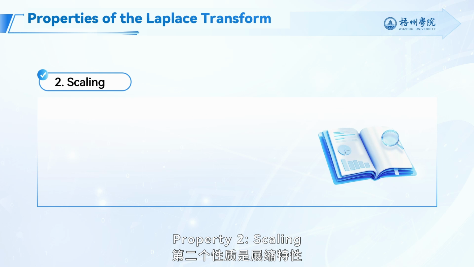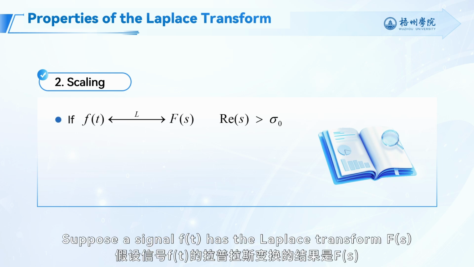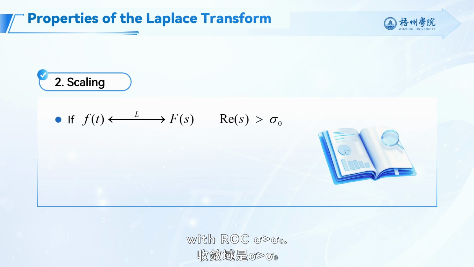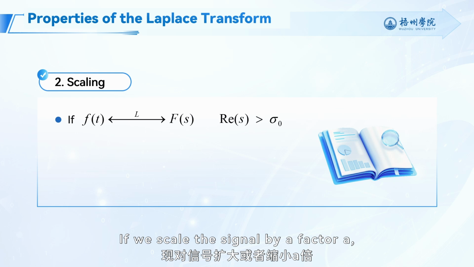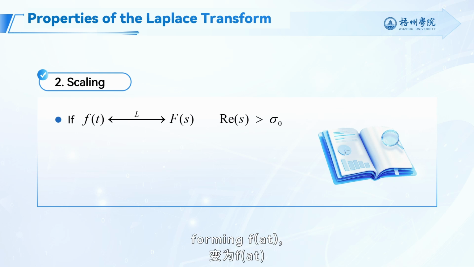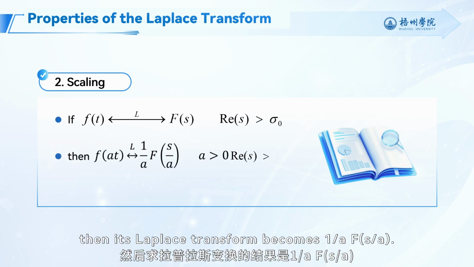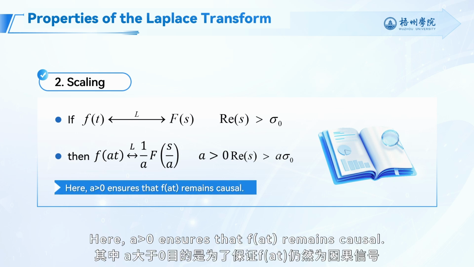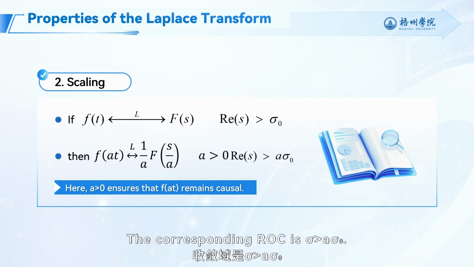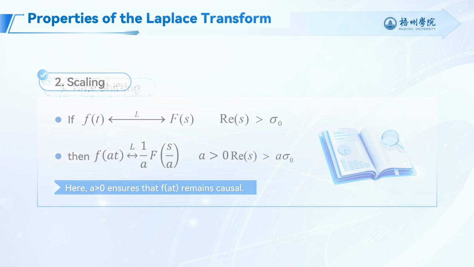Property 2, scaling. Suppose a signal f(t) has the Laplace transform F(s) with ROC sigma greater than sigma 0. If we scale the signal by a factor a, forming f(at), then its Laplace transform becomes 1 over a times F(s over a). Here, a greater than 0 ensures that f(at) remains causal. The corresponding ROC is sigma greater than a sigma 0.